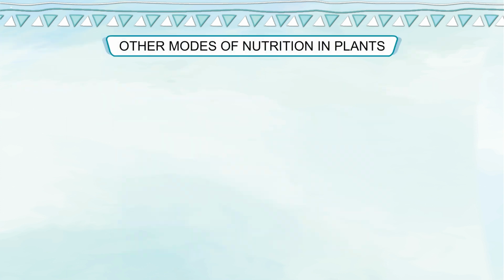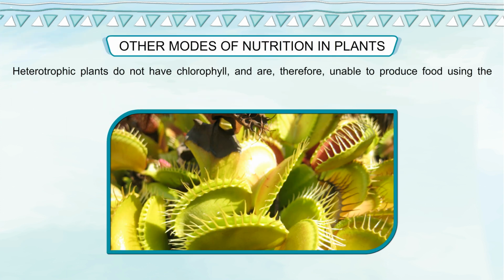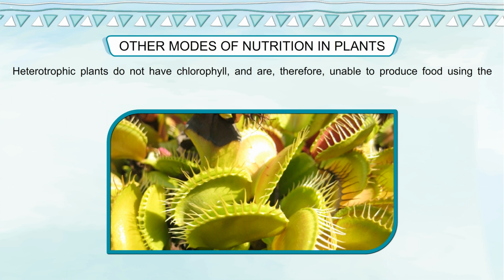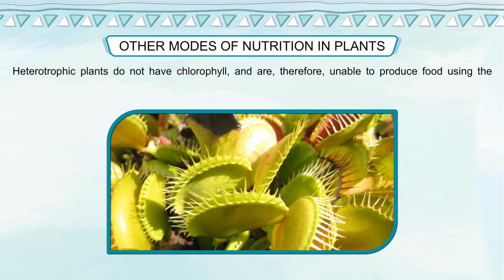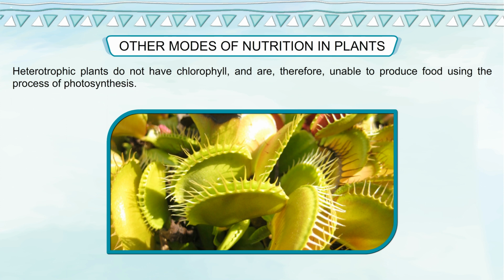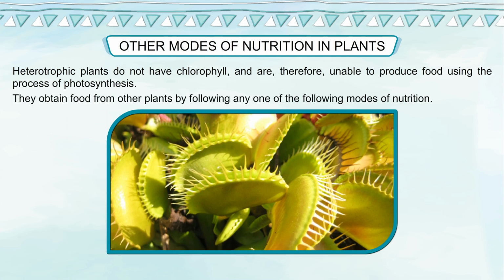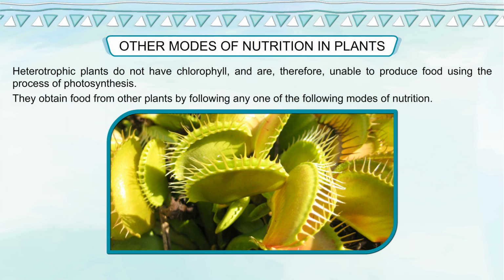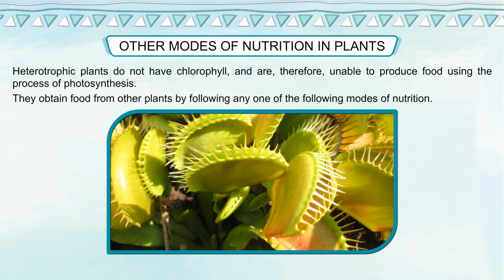Other modes of nutrition in plants. Heterotrophic plants do not have chlorophyll and are therefore unable to produce food using the process of photosynthesis. They obtain food from other plants by following any one of the following modes of nutrition.